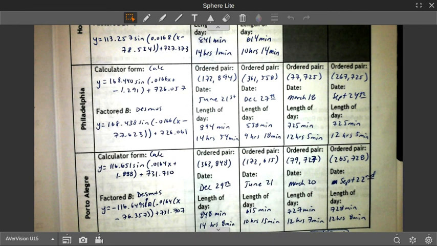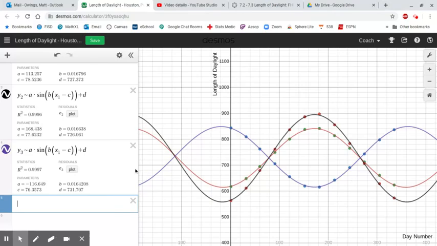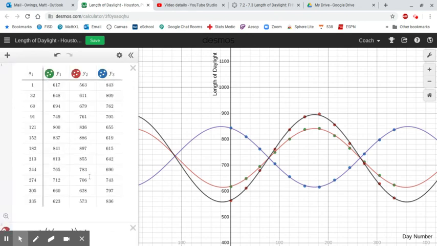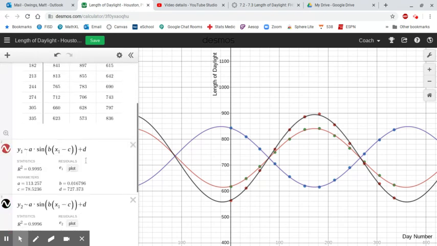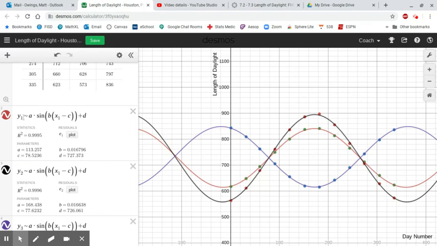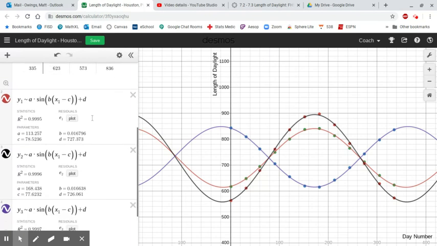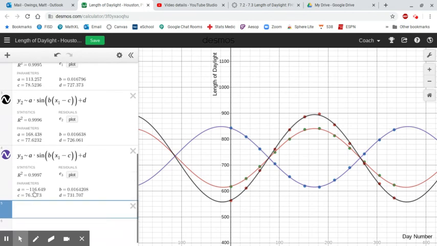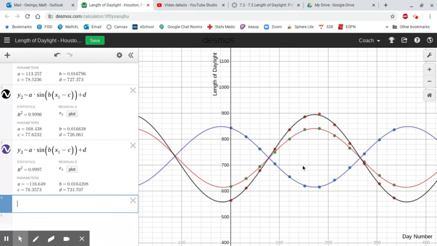I did want to show you on Desmos as well. So I have all three sets of data. Here's Houston, Philly, and Porto Alegre typed in. I just scrolled one over to the right and was able to type in just Y2 and start typing in there. I had Y1 is approximately that equation, and it gave me A, B, C, and D down here. I did the same thing for Y2 and Y3 as well. It gave me this beautiful graph, which we expect to see from your cities as well.